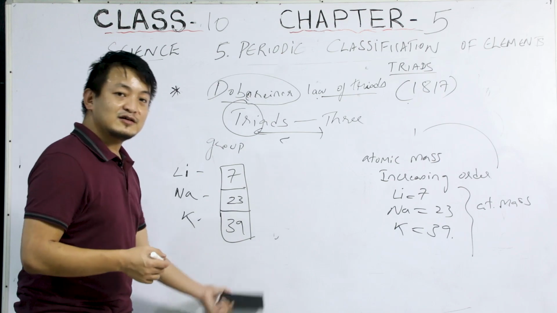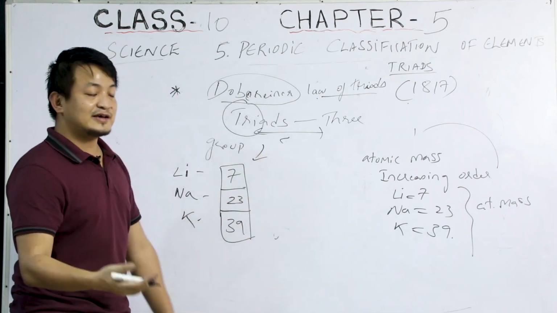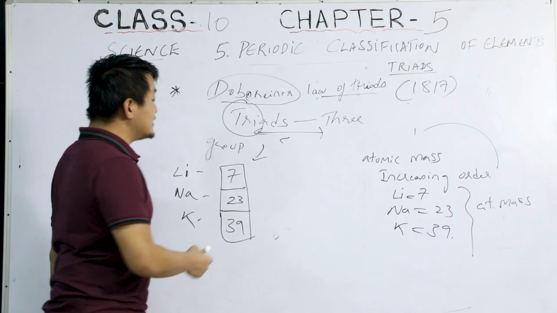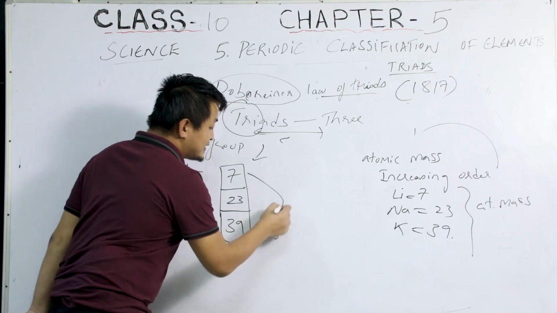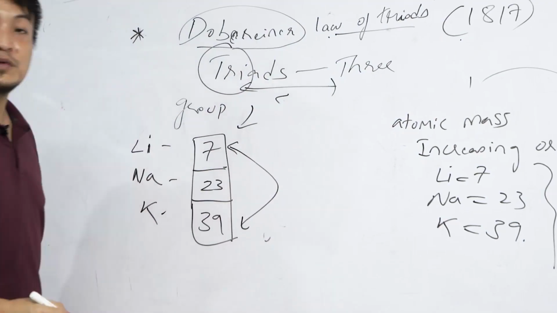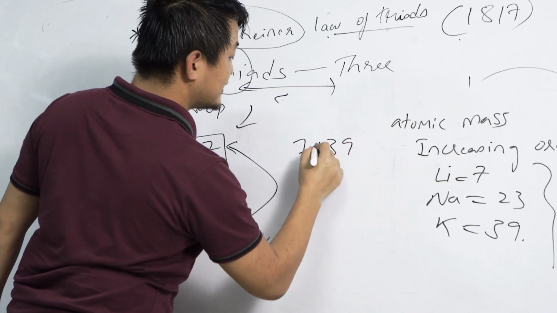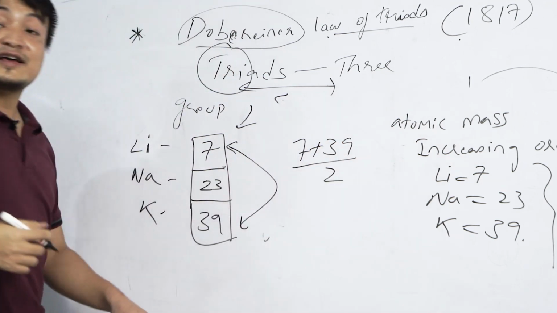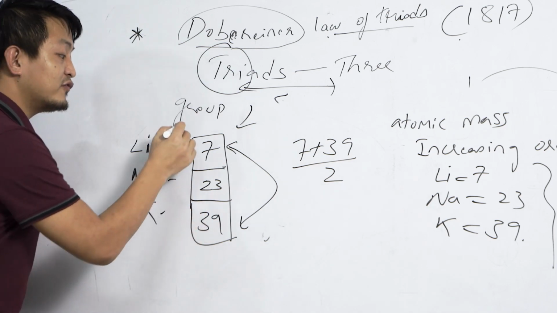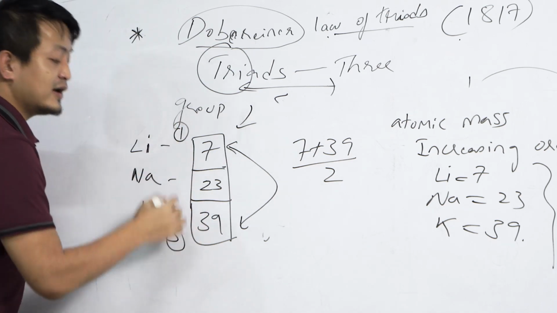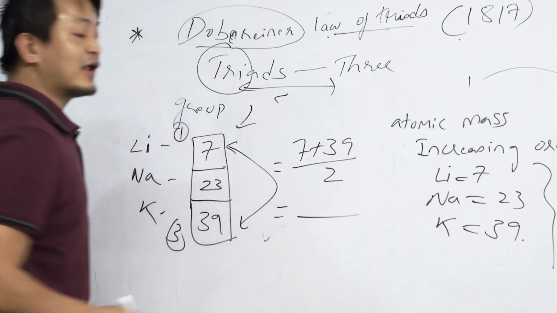And what did he say through this law? He said that whenever we take the arithmetic mean of the first and the third atomic mass, that means 7 plus 39, then what will happen?